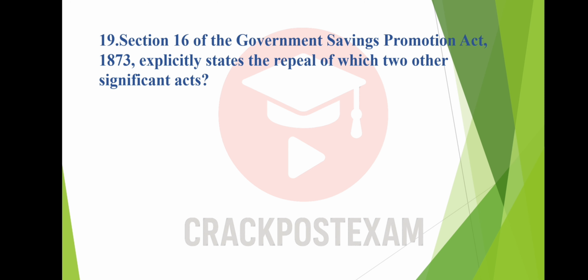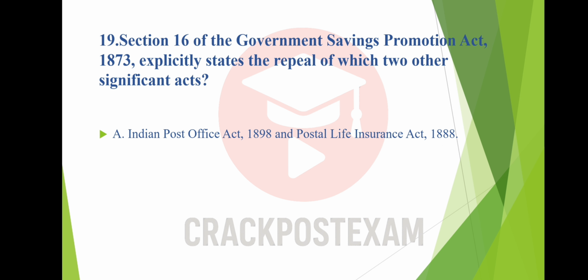Question number 19. Section 16 of the Government Savings Promotion Act 1873 explicitly states the repeal of which two other significant acts? Option A. Indian Post Office Act 1898 and Postal Life Insurance Act 1888.